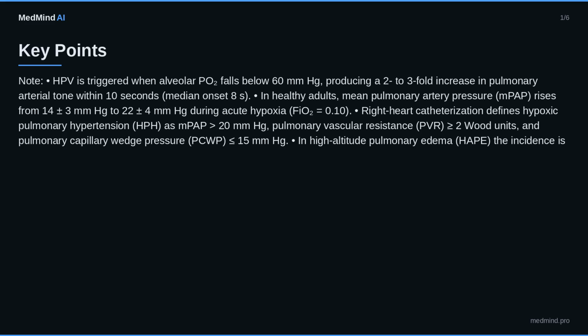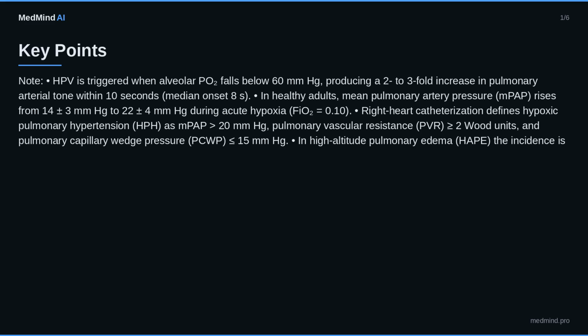Sildenafil 20 mg orally 3 times daily reduces PVR by 30% plus or minus 6% after 4 weeks, P less than 0.001, and improves 6-minute walk distance, 6MWD, by 45 m plus or minus 12 m. Bosentan 125 mg orally twice daily lowers MPAP by 8 mm of mercury, 95% CI 6 to 10, after 12 weeks.